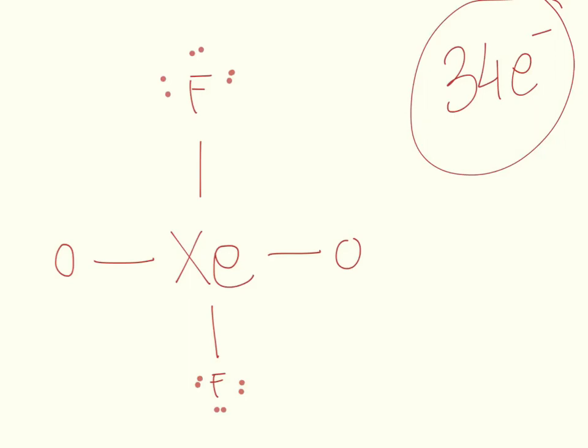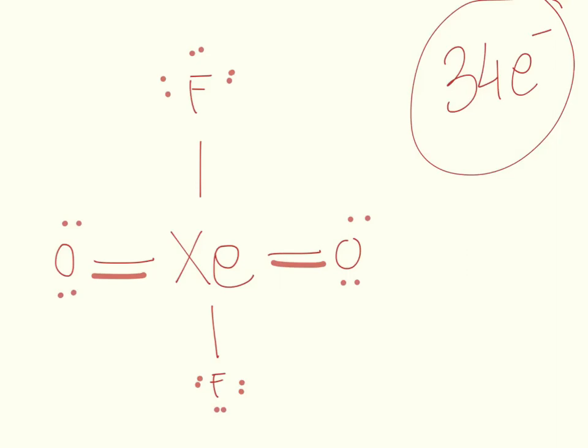Now, when you count this, you realize it's only 32, and that doesn't make sense because we need 34. So in order to do so, oxygen is going to do something wacky and form double bonds. Oxygen is going to form double bonds with xenon, and it's only going to have 2, 4 electrons. And this doesn't solve our problem because we still have 32 electrons.